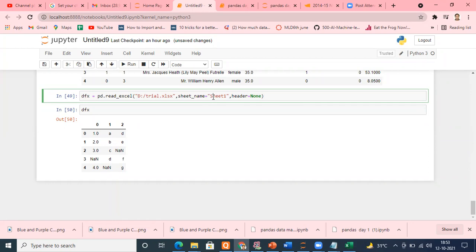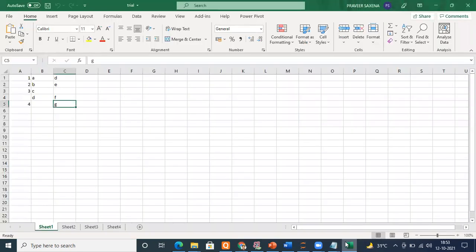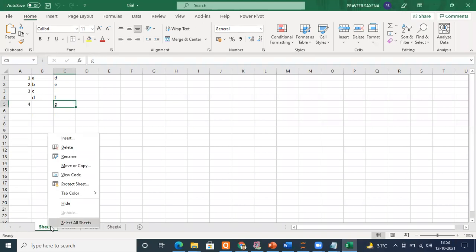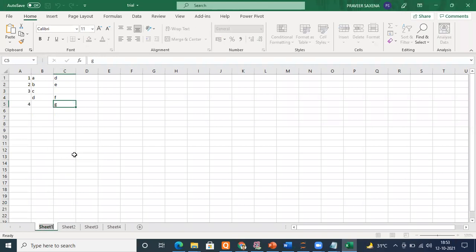Sir, is the sheet name a variable? It's not a variable, it's your name, whatever name you have given to this sheet. For example, I change this name to my name, Praveer. So this sheet will be known as Praveer. It's just a name.